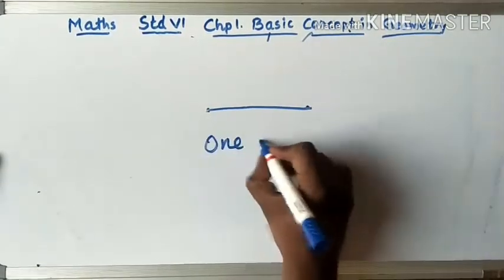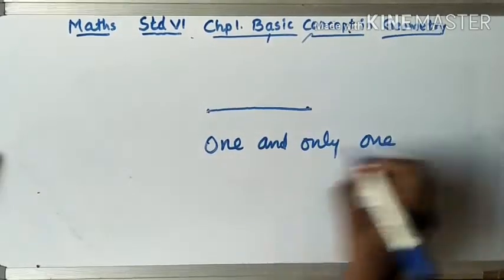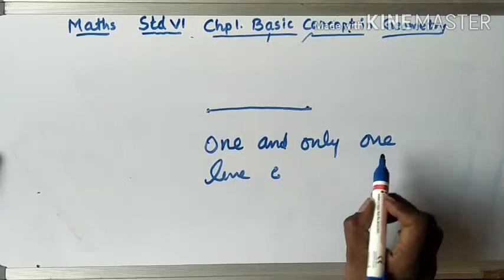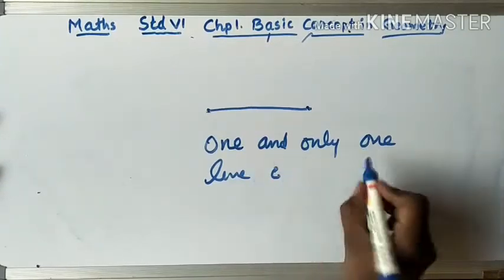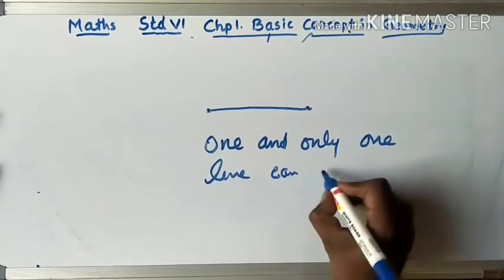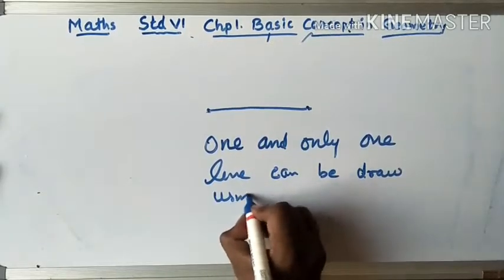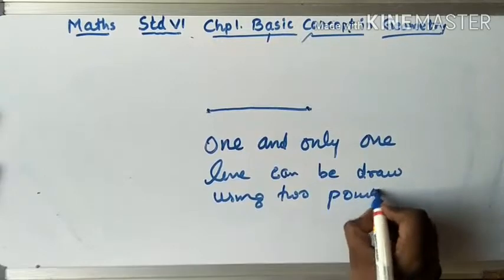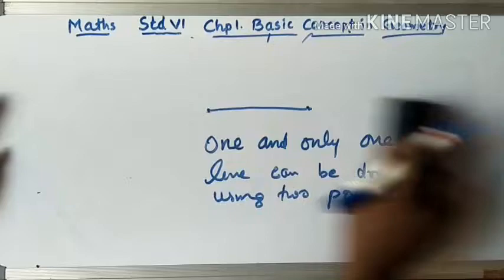So one and only one line, because only one line you can draw. So one and only one line can be drawn using 2 points. I think everyone understood this.